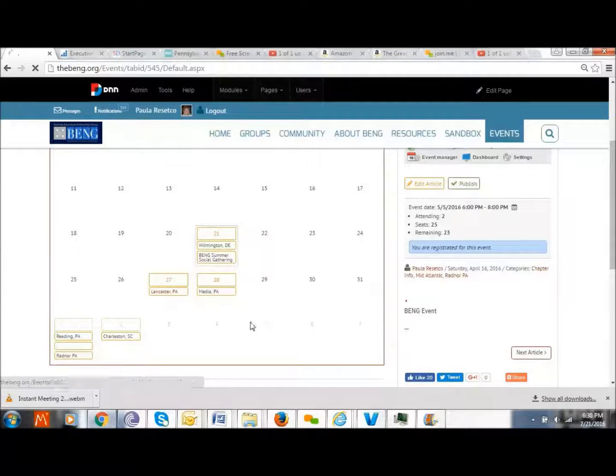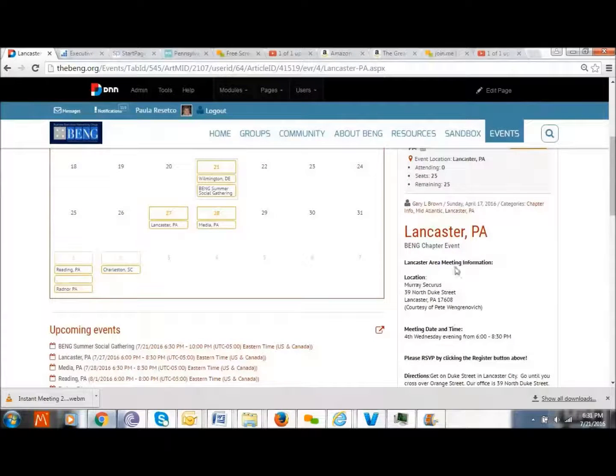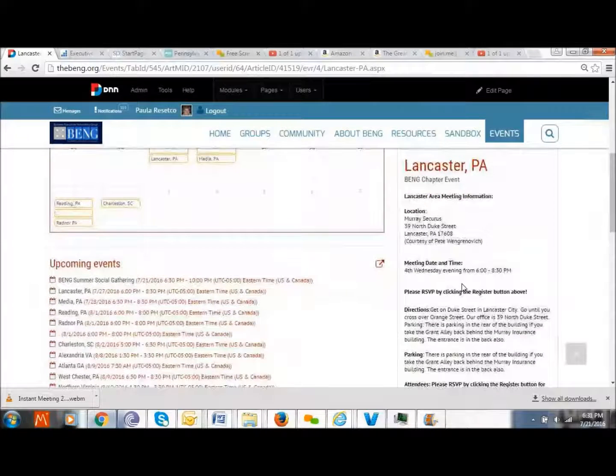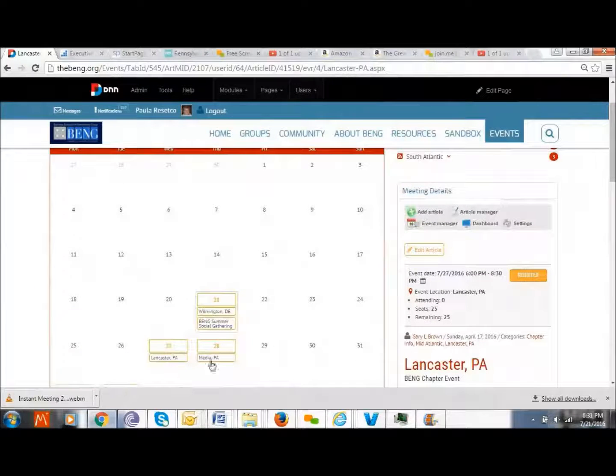Basically click on a particular chapter that you're interested in. On the right hand side you will see the chapter owner or chapter leader and the information about this. This is basically Lancaster, meets fourth Wednesday from 6 to 8:30, and their next meeting is July 27th. So this is the July 27th.